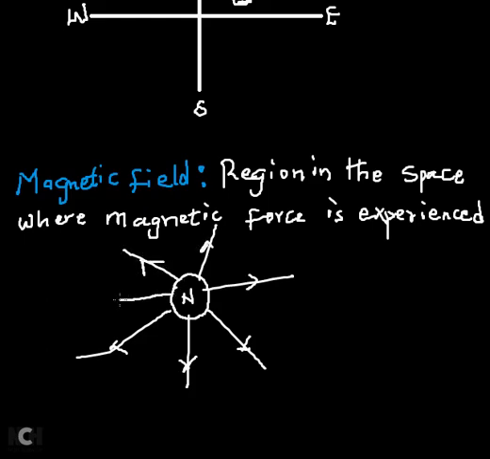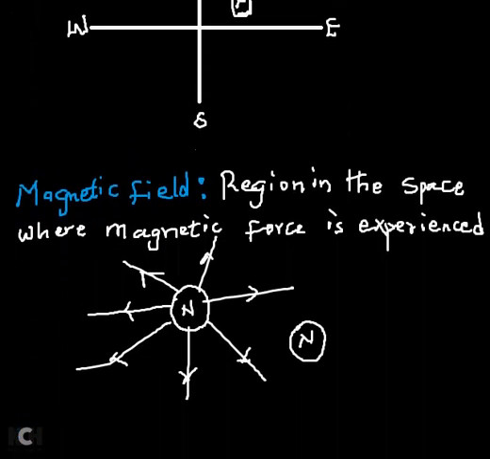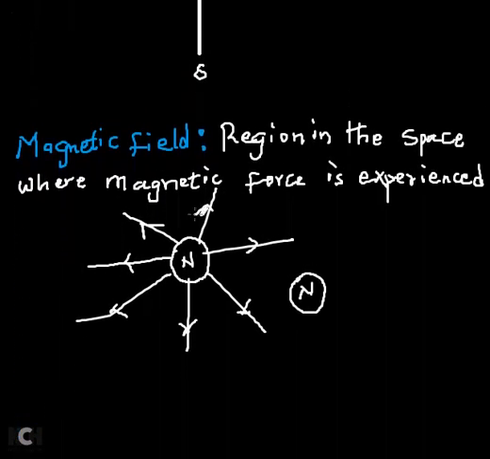So that is why the magnetic field that this north pole creates around this region, if I bring another pole, be it a like pole or even an unlike pole, this pole is going to experience a force around this region. Why? Because this is a region of magnetic field. Okay, all right. So now, we cannot actually see a magnetic field.